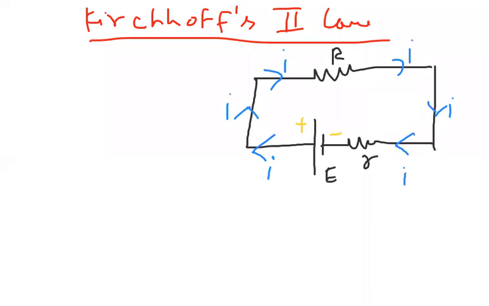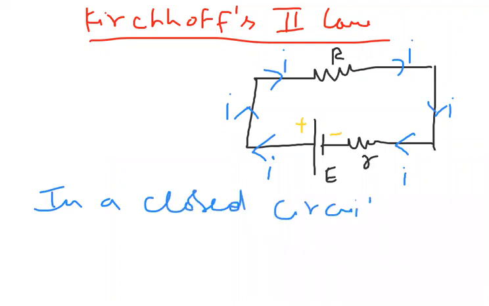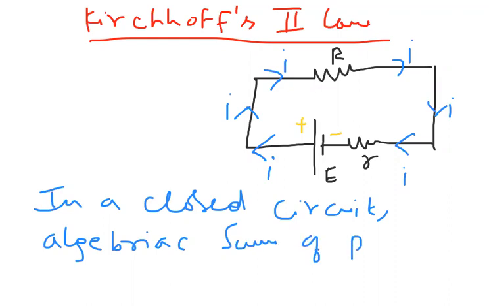So now what is the definition of Kirchhoff's second law? It says that in any closed loop, the algebraic sum of potential differences is 0. Let me write it down. In a closed circuit, the algebraic sum of potential differences is 0.